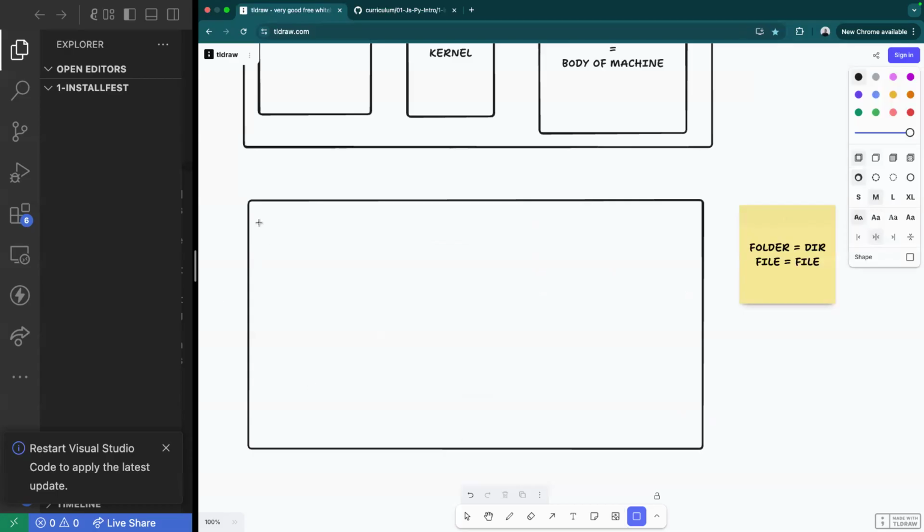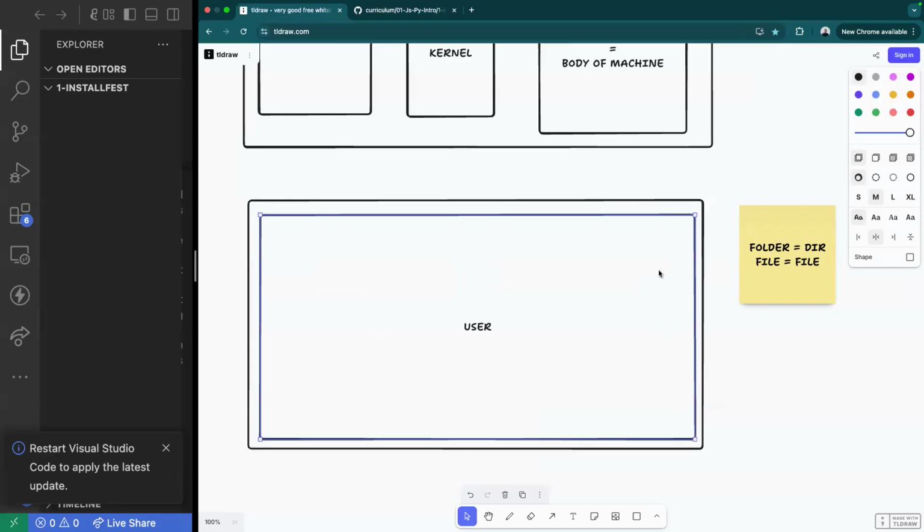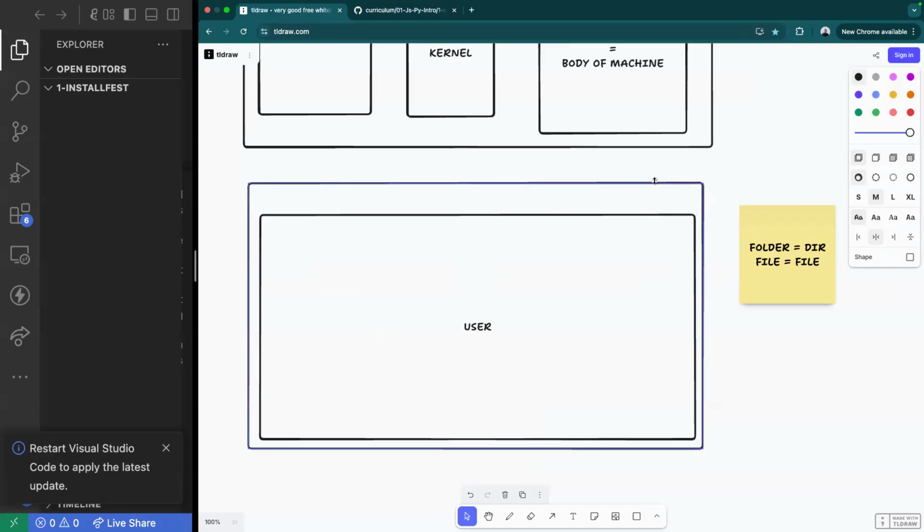So inside of your machine, you'll notice that if you were to open it up, what you have is a directory for your user. Inside of that user directory, so here we have our machine.